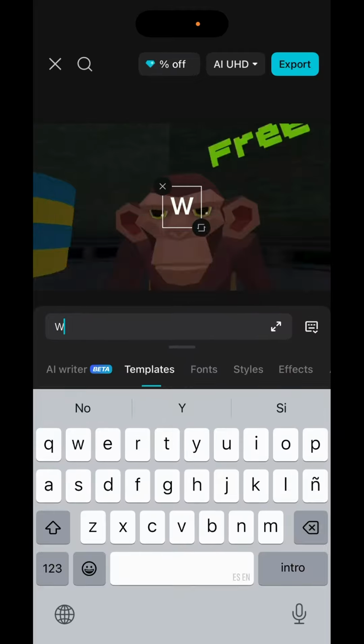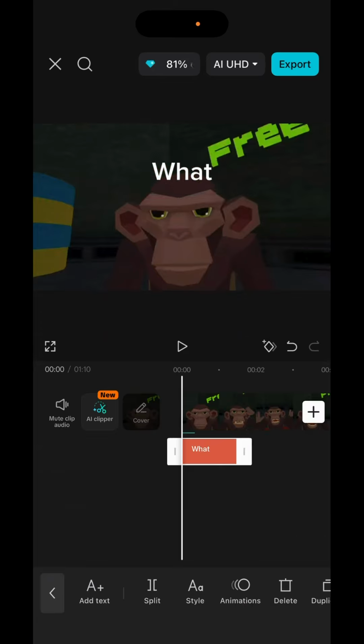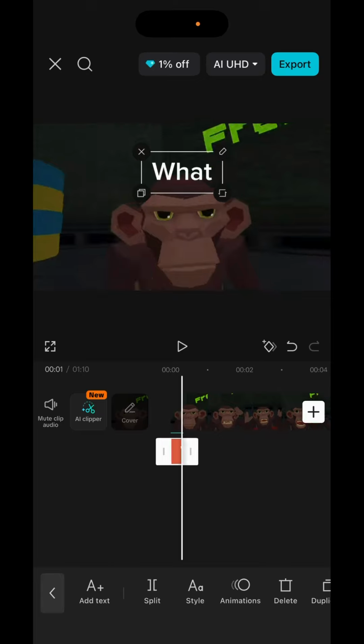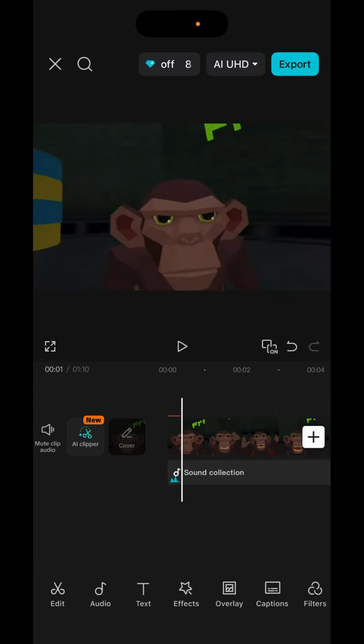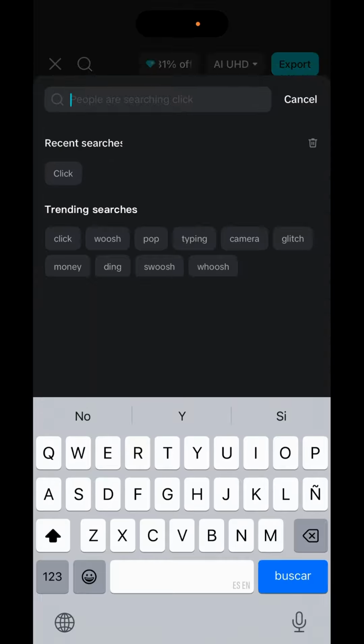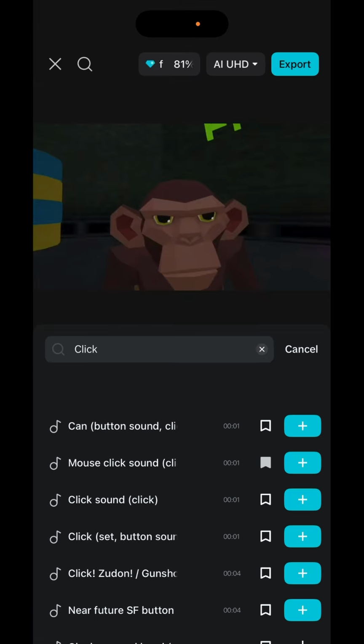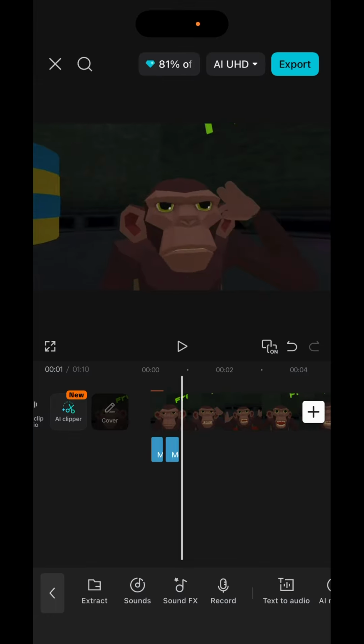And then you add the text. You have to put it exactly at the moment you're talking. And then you go here, sound effect. So we just keep doing that, and keep doing that.